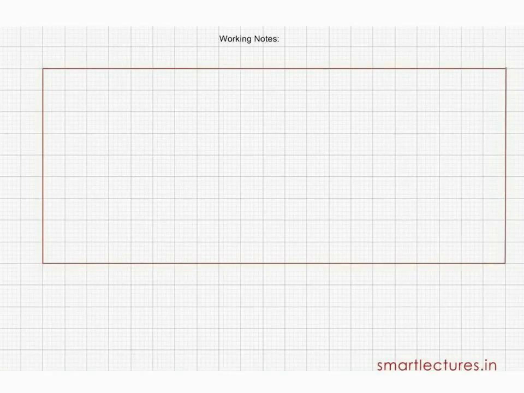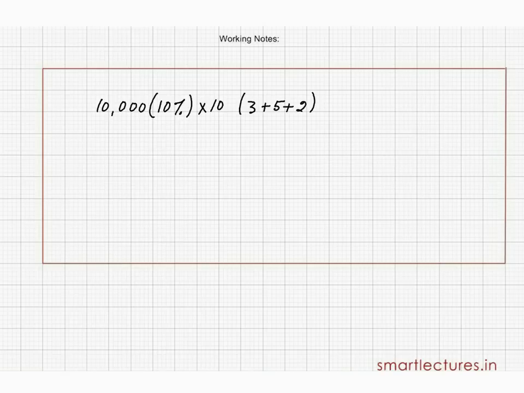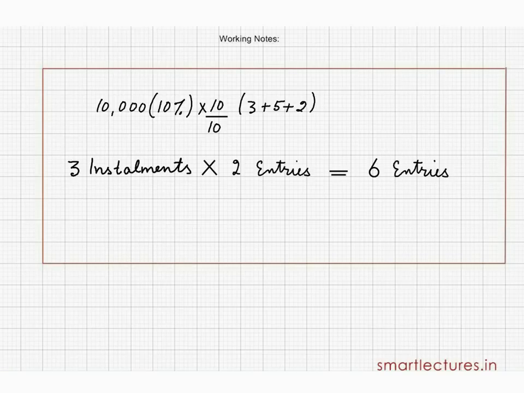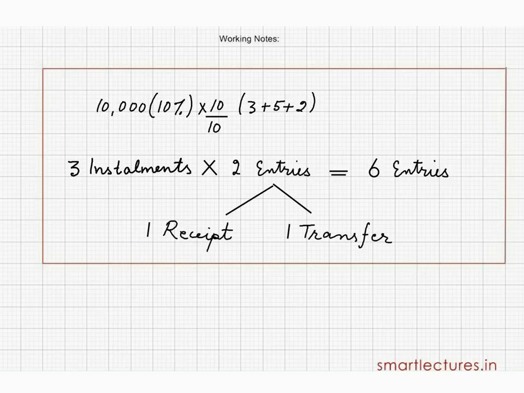Suppose the company issues 10,000 10% debentures of rupees 10 each. And the money is called in 3 installments, 3 plus 5 plus 2. And these debentures are issued at par, I mean rupees 10. So naturally in this question there are 3 installments, and 2 journal entries are passed for each installment. So in this question, we'll pass 6 journal entries: 1 journal entry for receipt and another journal entry for transfer for every installment.